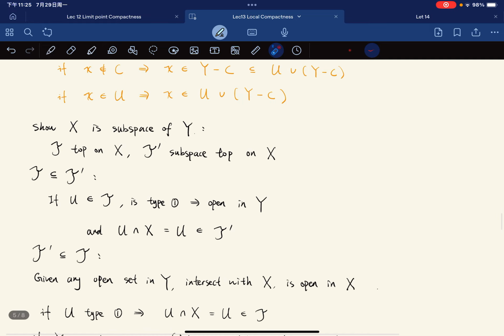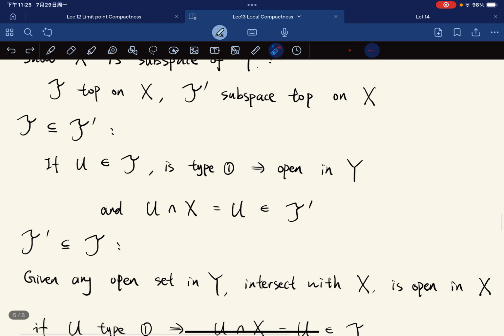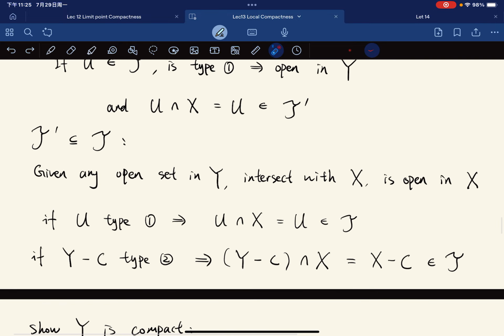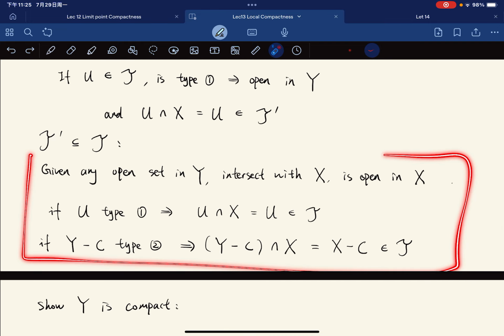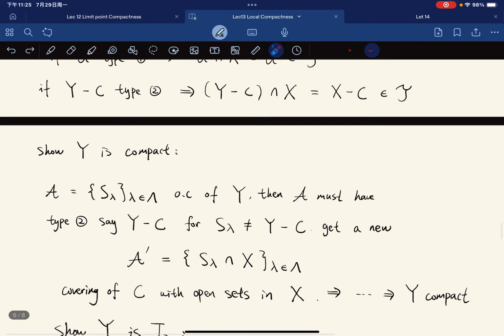Okay, so now we're going to show that X is a subspace of Y, and the purpose is to show that if T is a topology on X and T prime is a subspace topology on X, these two topologies are the same. So for this direction, we have this. It's really easy. And for this direction, we have, again, it's really easy, not really deep.